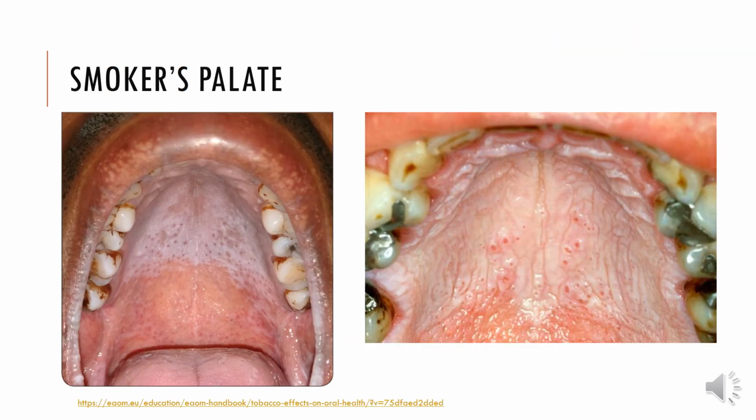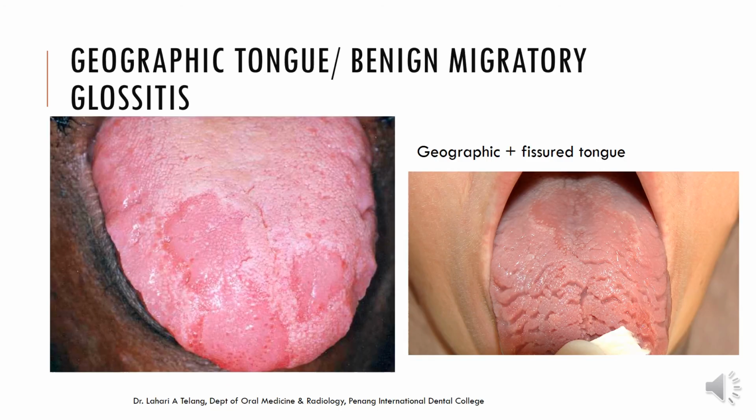This is smoker's palate. Again, this is an early smoker's palate, or you could say intermediate smoker's palate, and this is the more late smoker's palate. It also depends on what the person is smoking, either cigarette or cigar or different types of cigarette. And then you will see that these dotted areas are the minor salivary glands, whose orifices are still patent, and the rest of the area has got keratinized, giving it a whitish gray appearance. Again, let me remind you, smoker's palate is not a potentially malignant disorder.